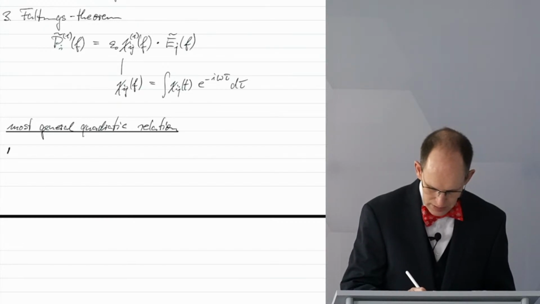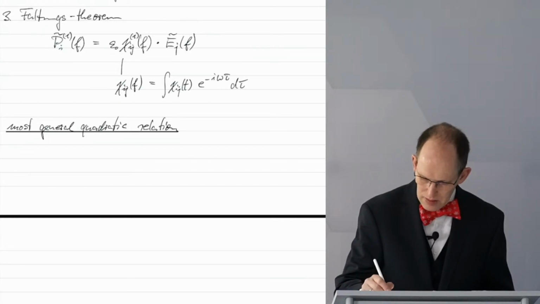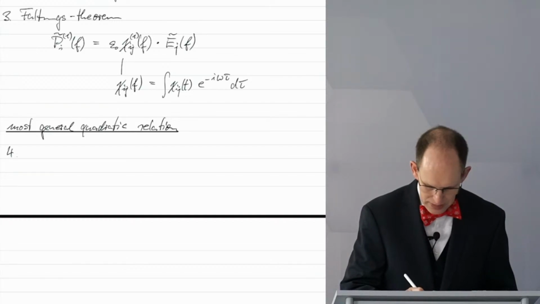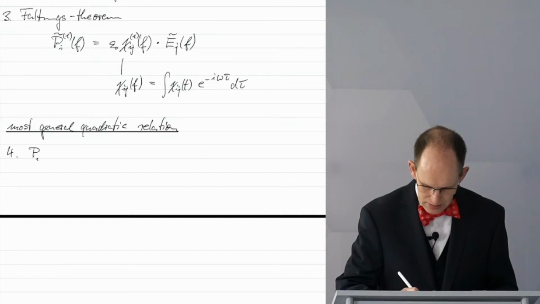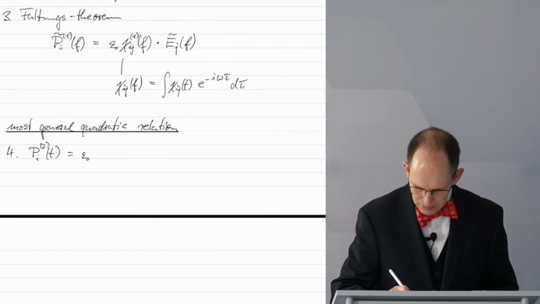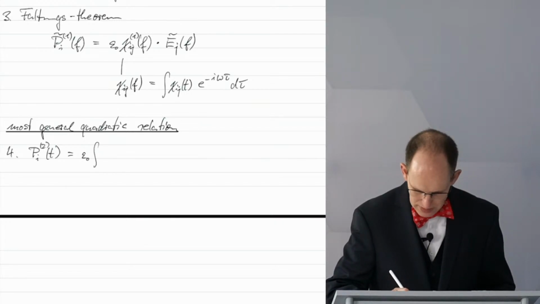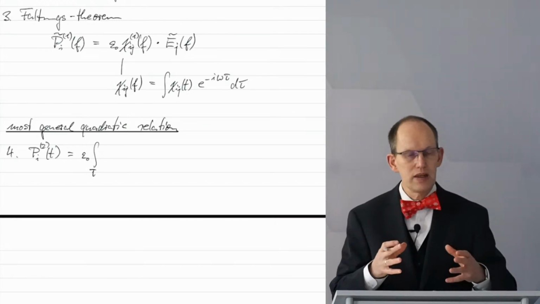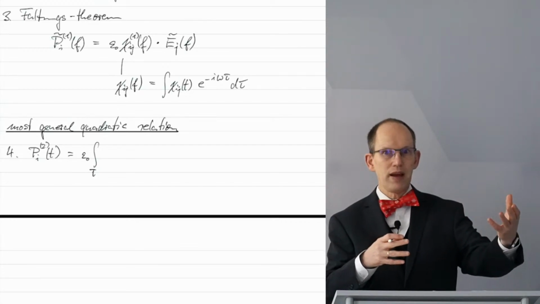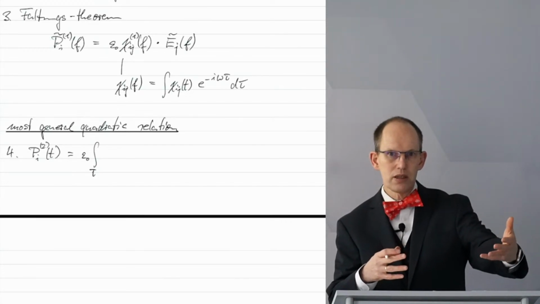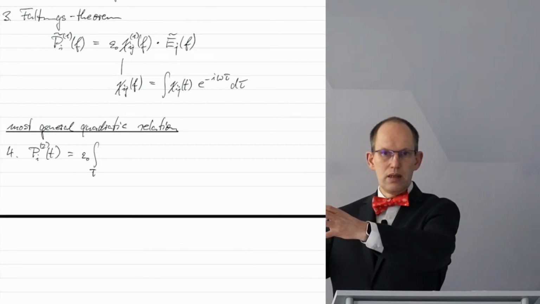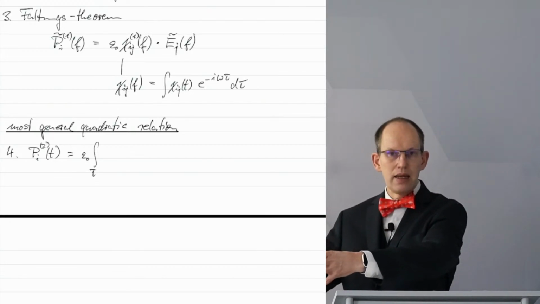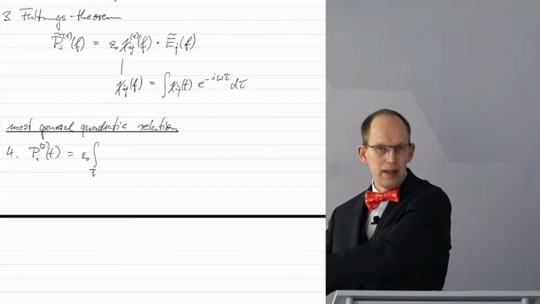Well, not very surprisingly, we have two electric fields and two integrals. Because we have two electric fields, the polarization today can depend on one field yesterday and the other field the day before yesterday.